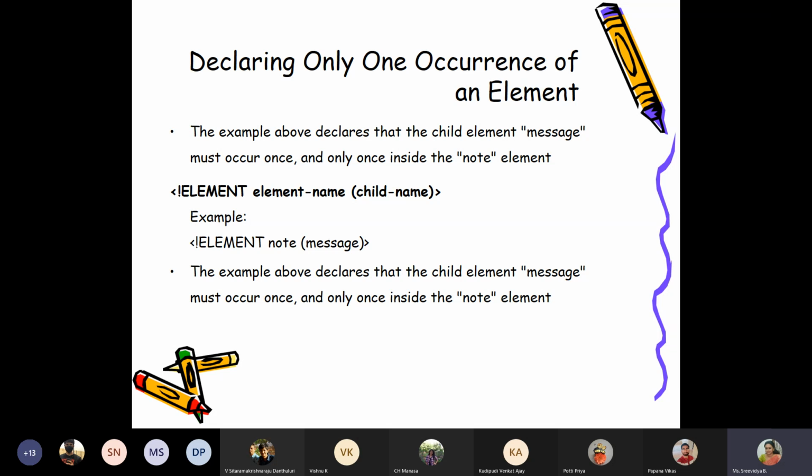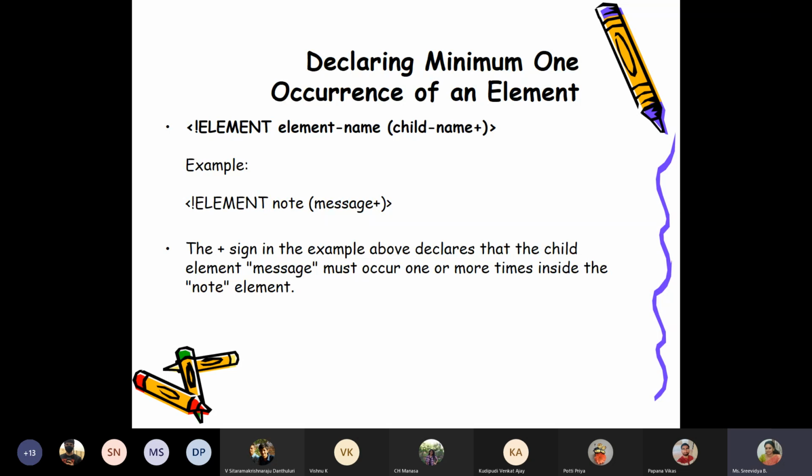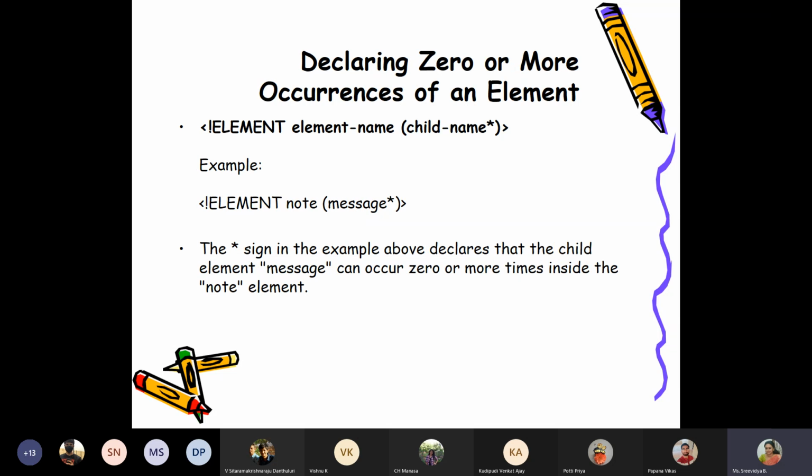If I have mentioned only one time the name of the element in the bracket, then only once it can occur. That means the message tag can occur only once inside the note tag. But if I write message plus, that means one or more number of times it can occur. No restrictions. Minimum one, maximum any number of times. But if I write star, then 0 or more occurrences. It may occur, it may not occur. It may occur 2 times, 3 times, 4 times, any number of times. That is fine. If it doesn't occur at all, that is also fine. In both cases, it is considered valid.